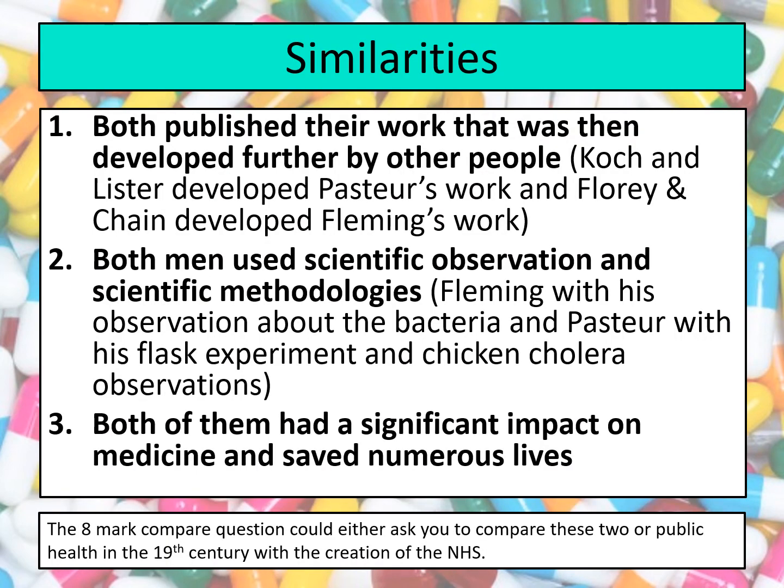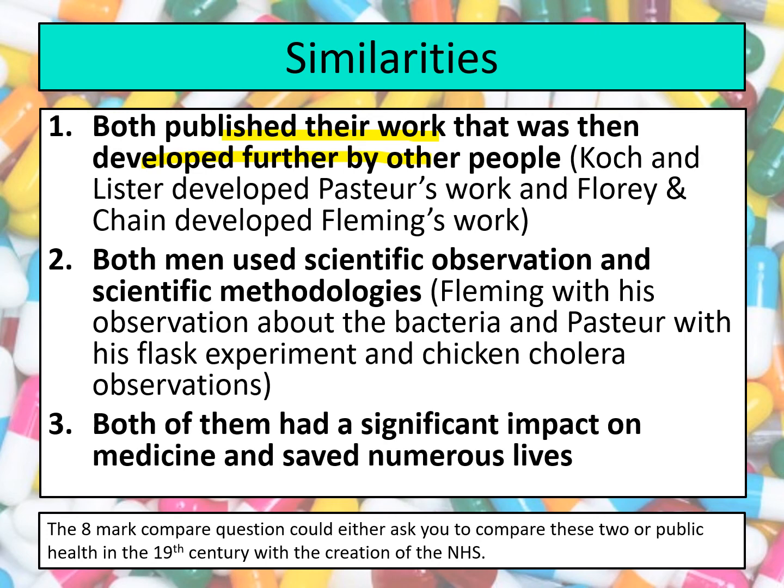So finally, the last area on your sheet that you need to know about is the similarities between Fleming and also Pasteur. There's lots of different similarities between them, but here's an example of some similarities that you could pick out. First of all, both published their work and then their work was developed further by other people. So their original work was incredibly significant.